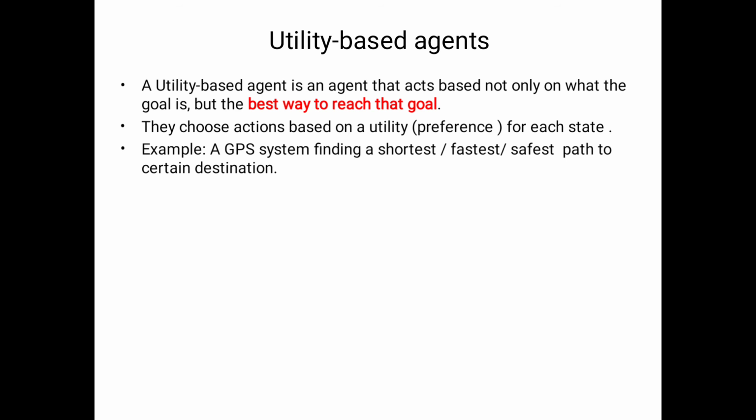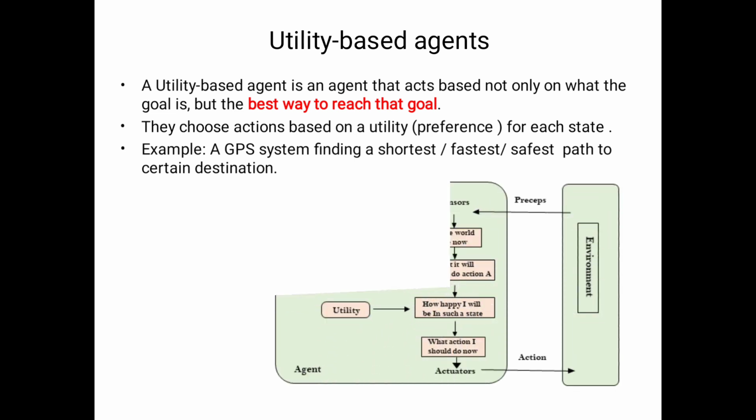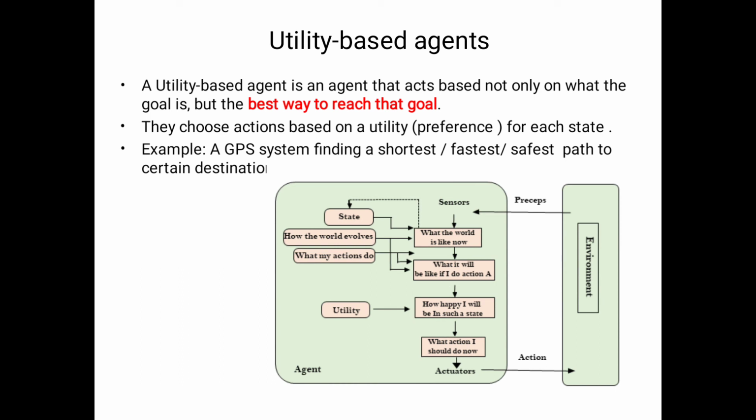Here also I will consider a GPS system for finding the destination. The only difference between goal based and utility based is that the utility based agent is selecting the shortest path, the fastest path, or the safest path for reaching the destination. That's the only difference.